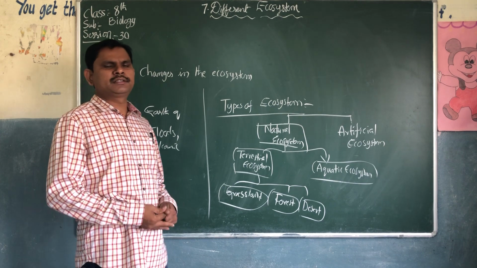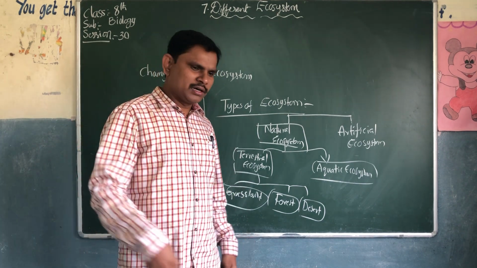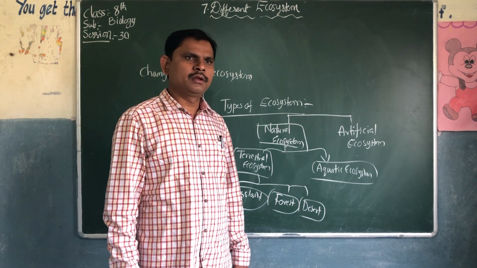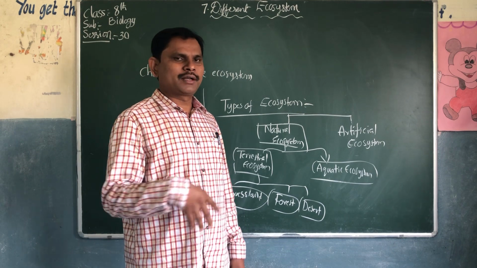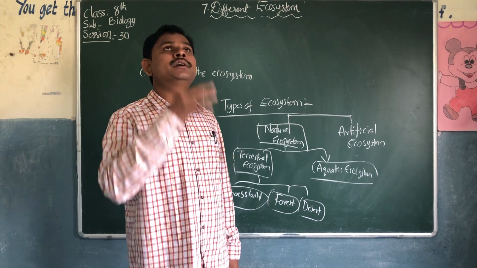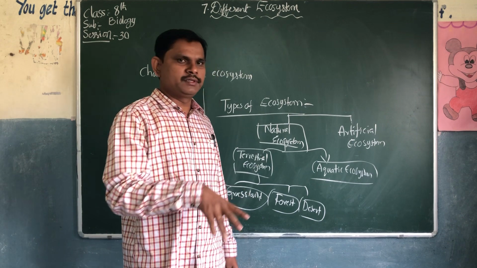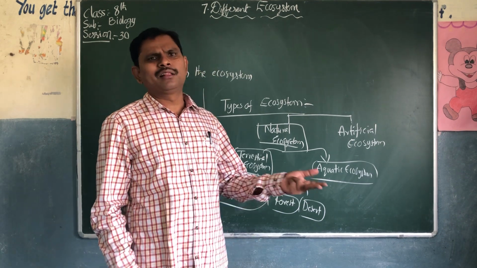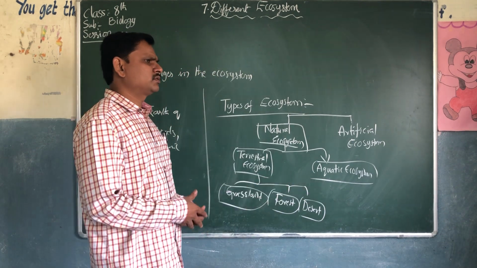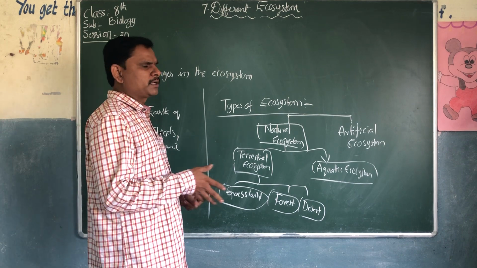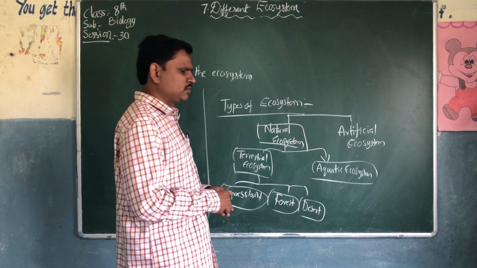Aquatic is nothing but water. So water is also one type of ecosystem. Water is a mixture of oxygen and hydrogen. Sunlight is there, plants are there, and plenty of fishes, so many living organisms are present in the aquatic ecosystem. There are two types.